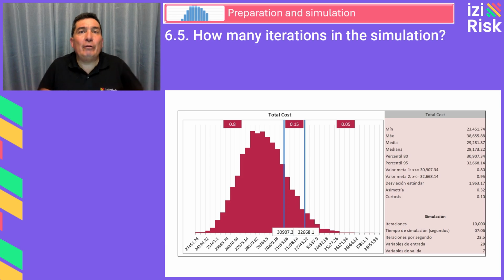So, our final recommendation: if computational capacity allows, using 10,000 iterations will ensure stable results without excessively increasing simulation time.